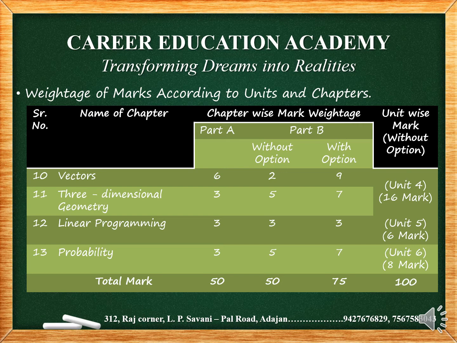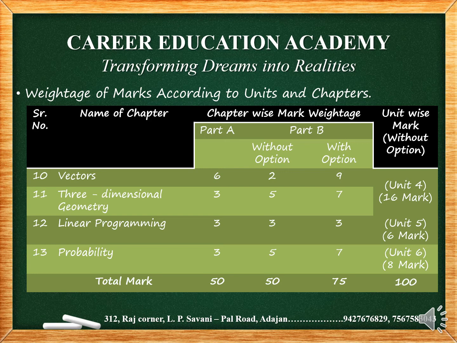Now chapter 12, from chapter 12 linear programming, there will be 3 marks MCQ and 3 marks subjective questions. From chapter 13 probability, there will be 3 marks MCQs and 5 marks subjective questions.